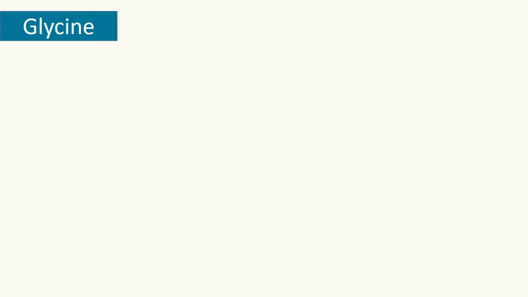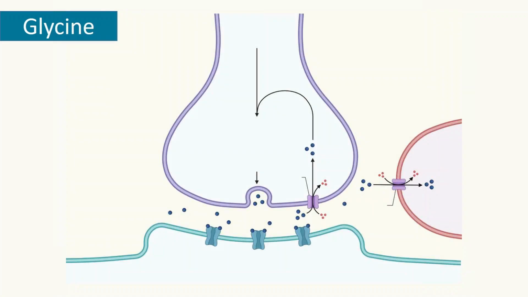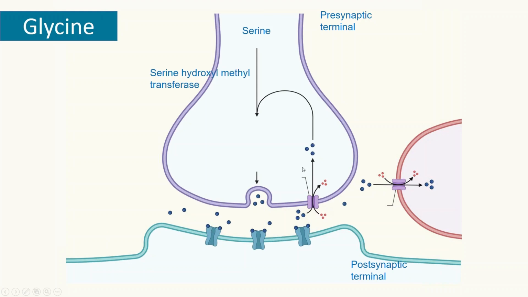All right, so finally, we have the last neurotransmitter for today's presentation, glycine. Glycine is also produced in presynaptic neurons. So here you have the presynaptic terminal, and then obviously it diffuses into the synapse and binds to the receptors. Glycine is produced from the amino acid serine.